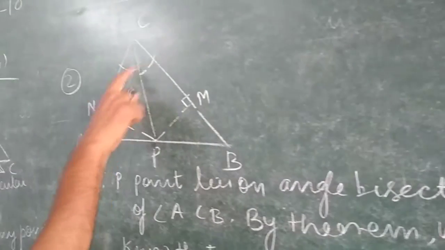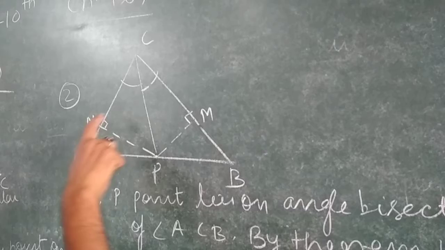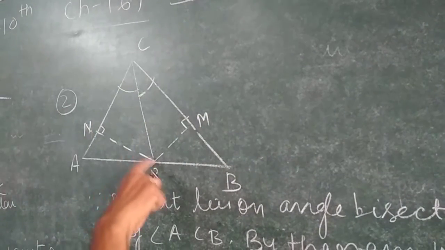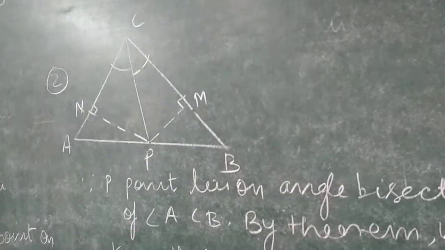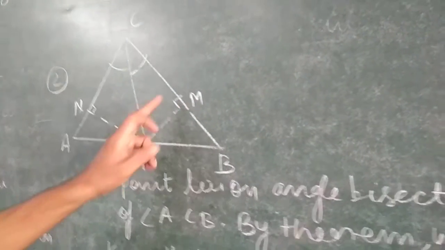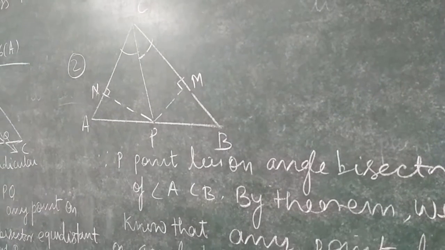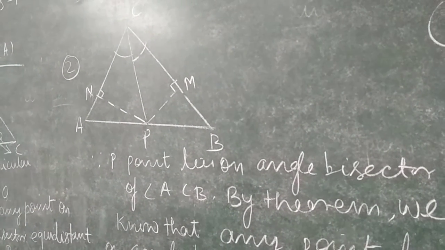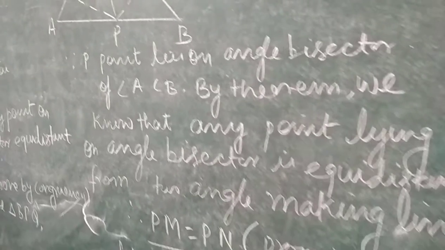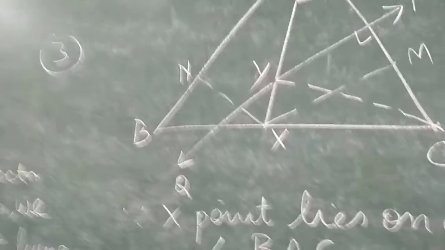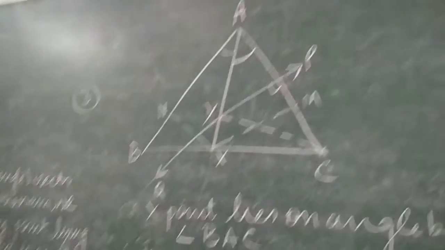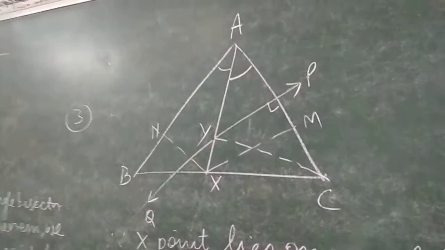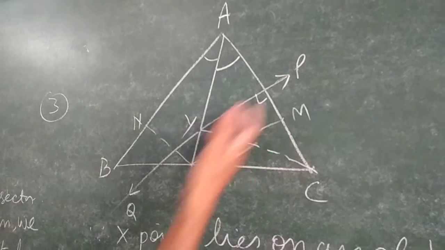You see that this angle is equal to this angle, 90 each, and this side is common. So by angle-side you can prove that the point P is equidistant from the two sides AC and BC.